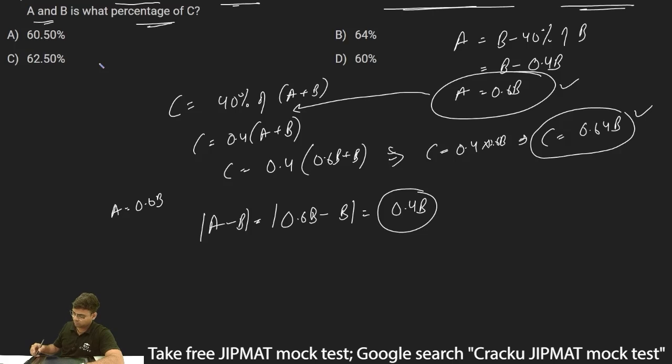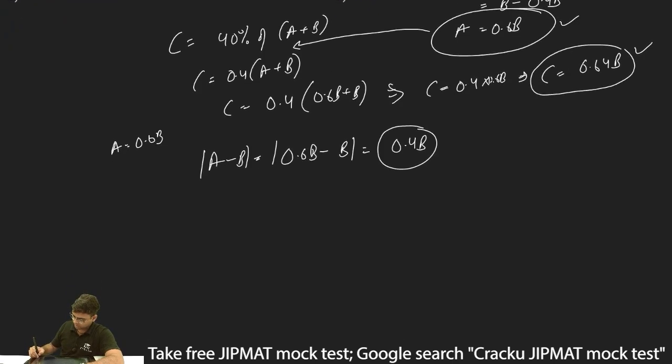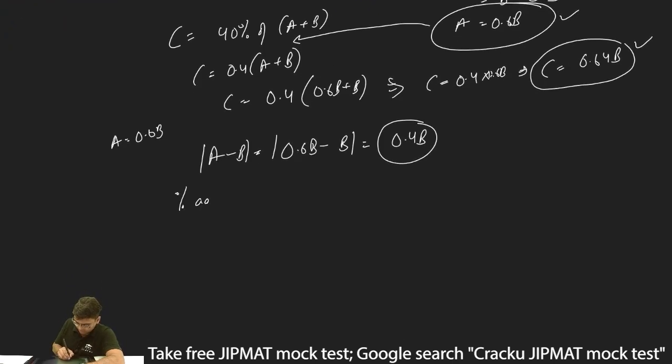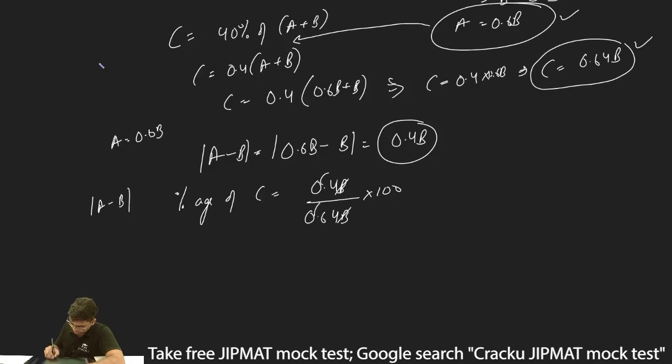We have to find out it is what percentage of C. So mod of A minus B is what percentage of C will be equal to the difference, 0.4B, against which we compare the value of C, 0.64B, multiplied by 100. So B and B get cancelled. This will become 40 divided by 64 into 100.